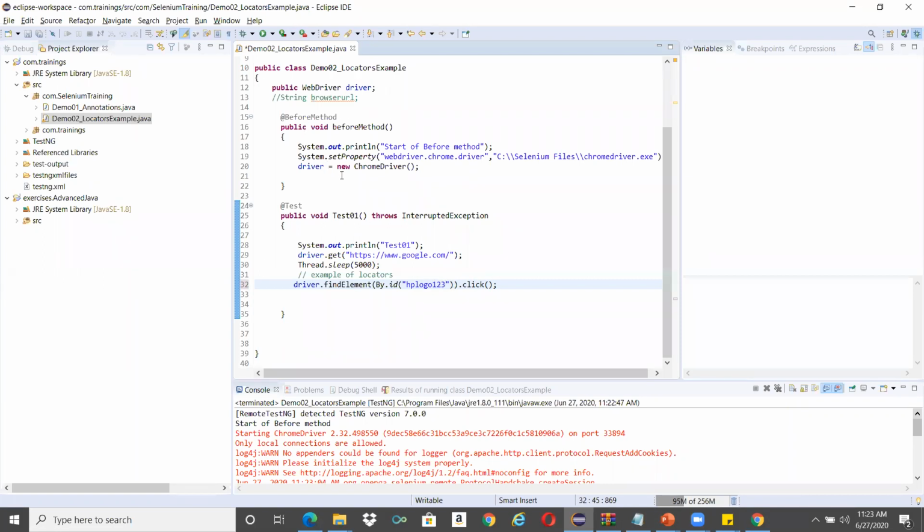So I'm saving it. I'll just close this. I'll run it again to show how it will throw the error if the value of the ID that we gave is wrong.